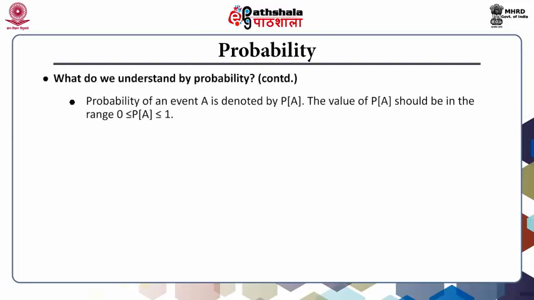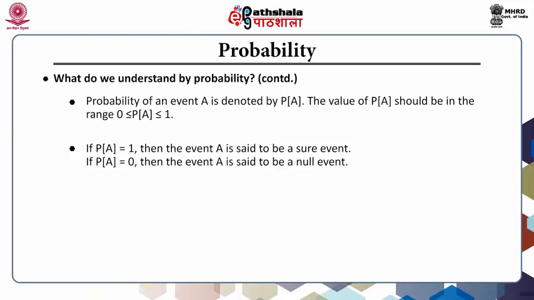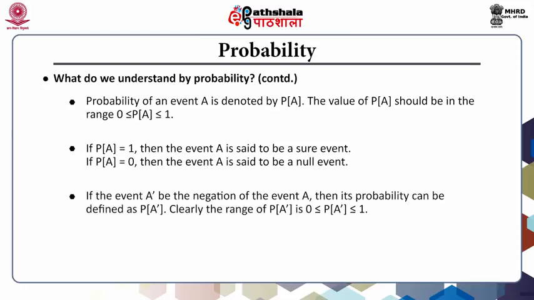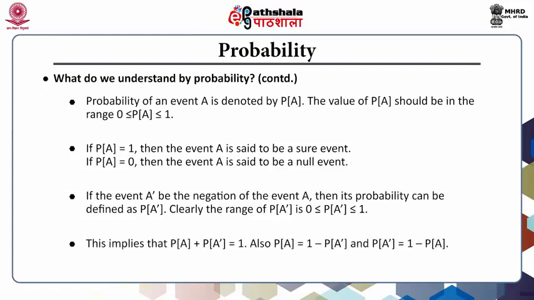Probability of an event A is denoted by P(A). The value of P(A) should be in the range of 0 to 1. If P(A) equals 1, then the event A is said to be a sure event. If P(A) is 0, then the event A is said to be a null event. If the event A dashed is the negation of the event A, then the probability can be defined as P(A dashed), and clearly the range of P(A dashed) is 0 less than or equal to P(A dashed) less than or equal to 1. This implies that P(A dashed) plus P(A) is equal to 1 and P(A) is 1 minus P(A dashed) and vice versa.